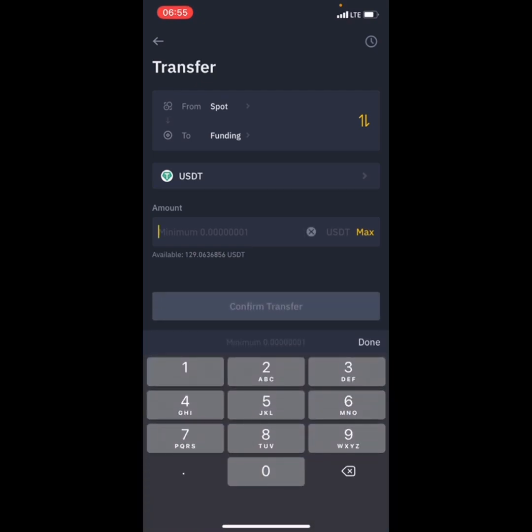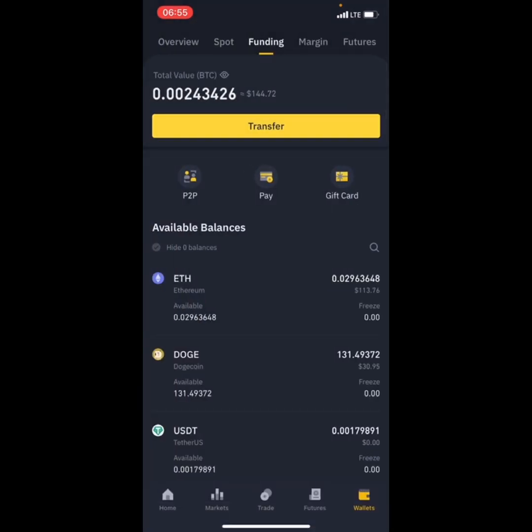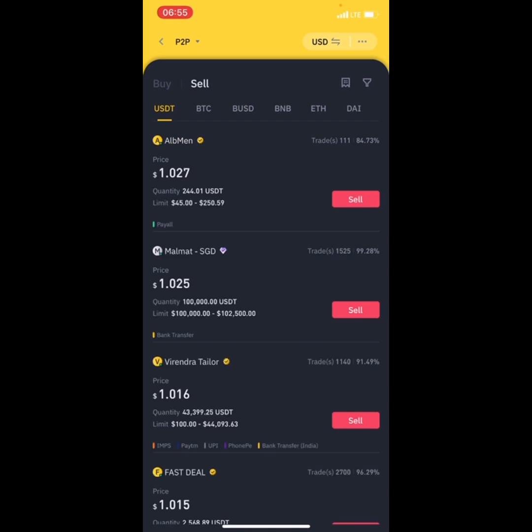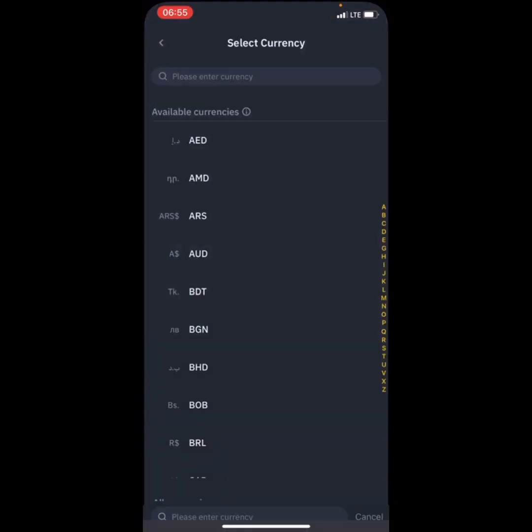Let's see, and transfer your USDT. This is my available USDT now, which means I can transfer it from spot to fund. After I've transferred it to fund, the next thing is to go on P2P and click on sell. As you can see, this is still in dollars. You can just go here where it says USDT and change it to NGN.